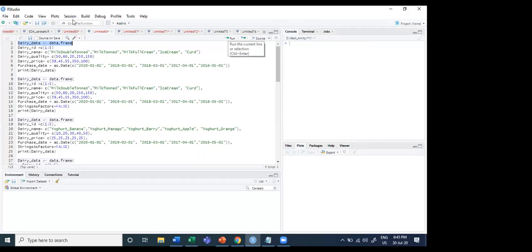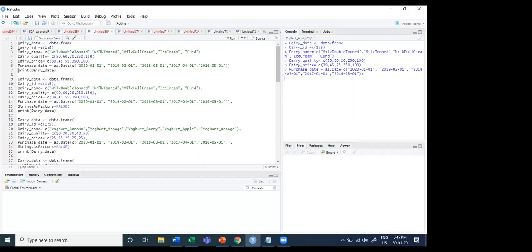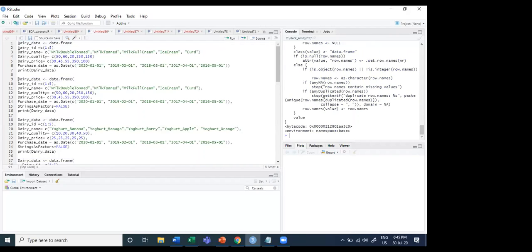Run the command from here. This is one way, and another way is just to say Control and Enter. So Control and Enter key I have pressed. This is one by one I am doing it, just to make you aware of how the system functions.